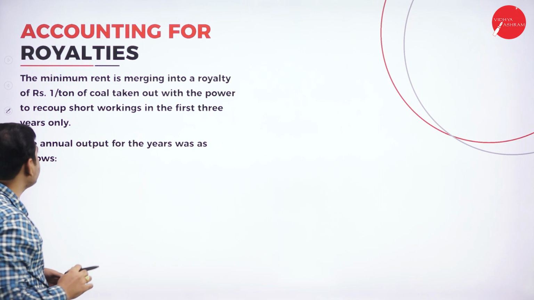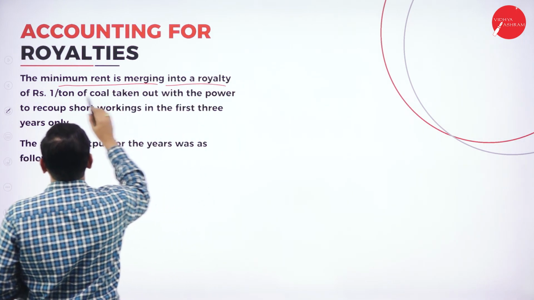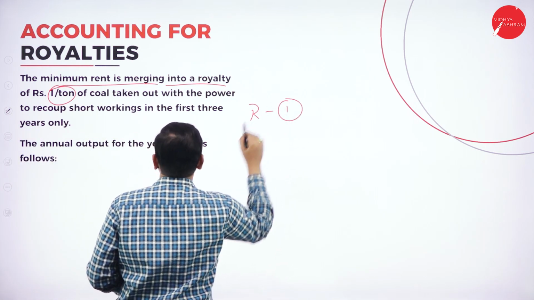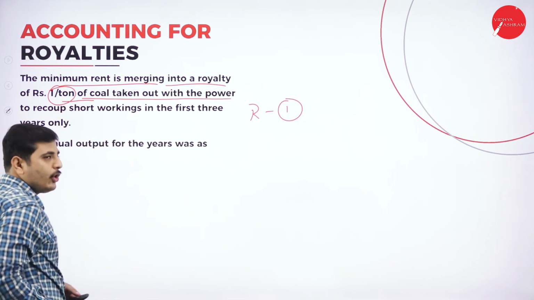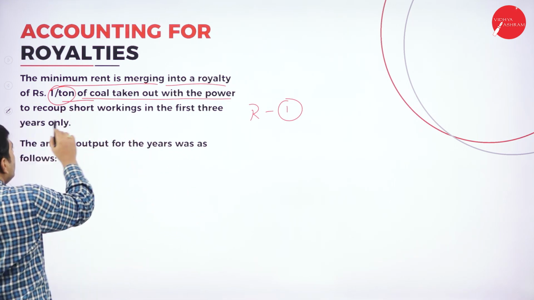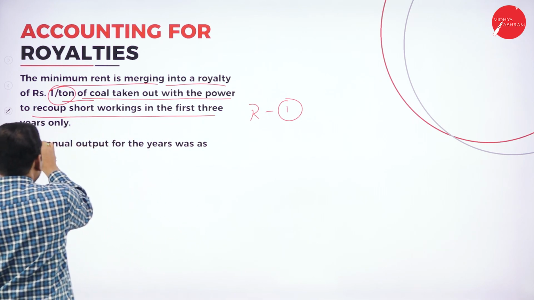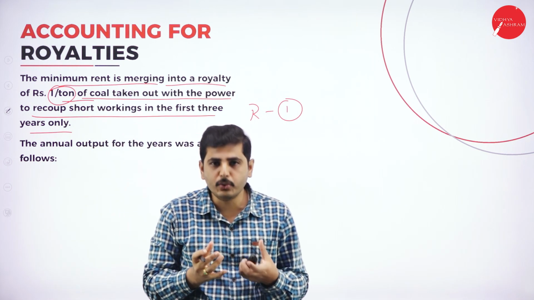Now let's look at the next condition. The minimum rent is merging into a royalty of rupees 1 per ton. So the royalty is 1 rupee per ton of the coal taken out, with the power to recoup the short working in the first 3 years only. I already told you, first 3 years equals next 2 years.